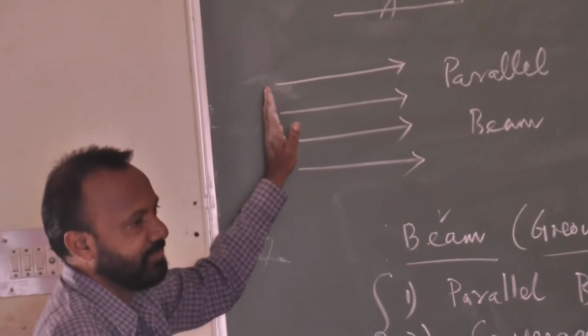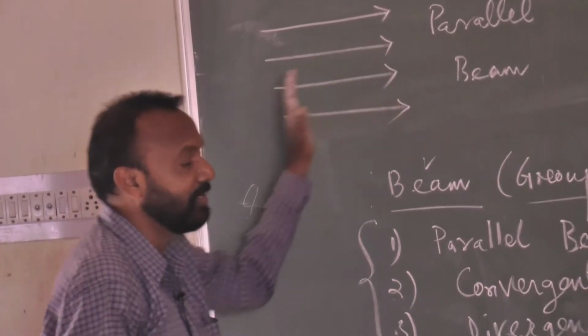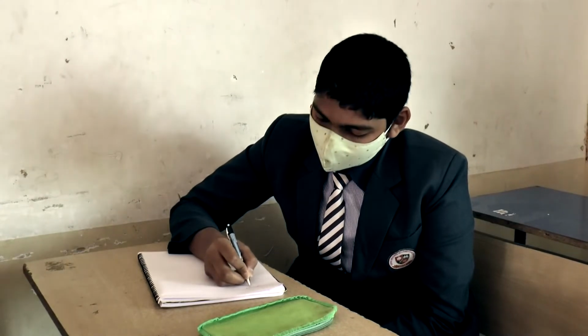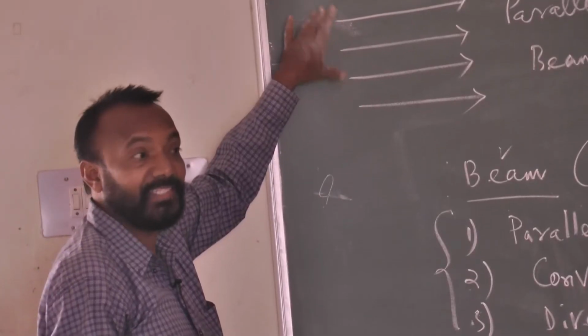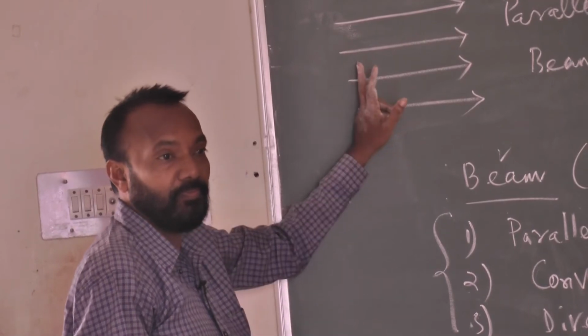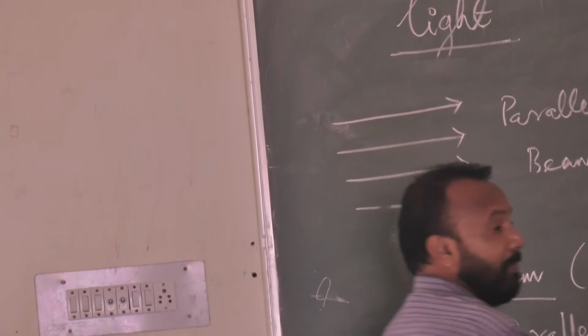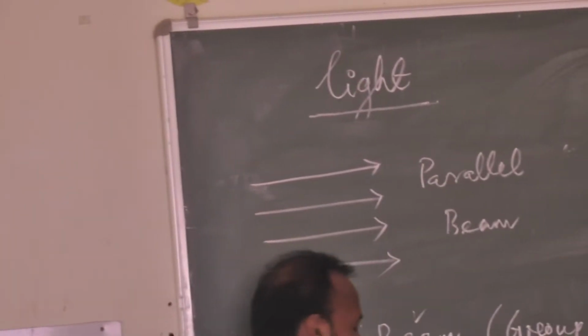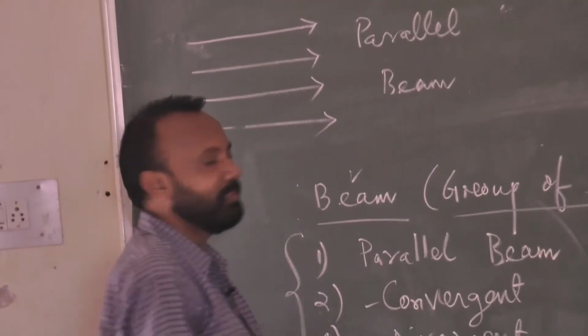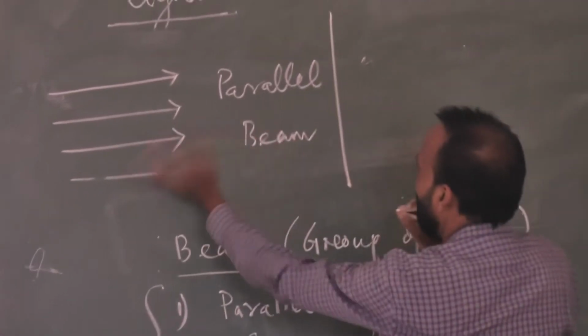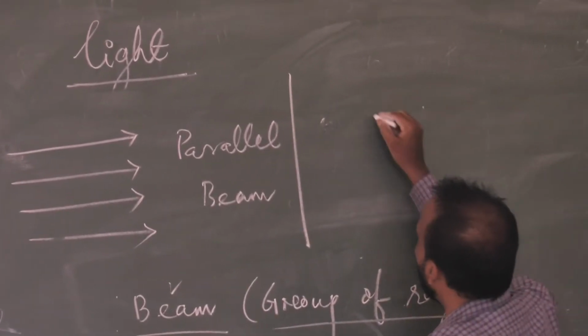These are called parallel rays or the beam of rays. Now what is the pattern of the beam? Parallel. Another pattern of the beam is convergent. Third one is divergent. So in the diagram we can see this pattern is the parallel beam.